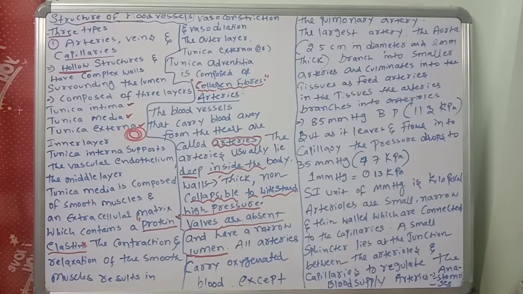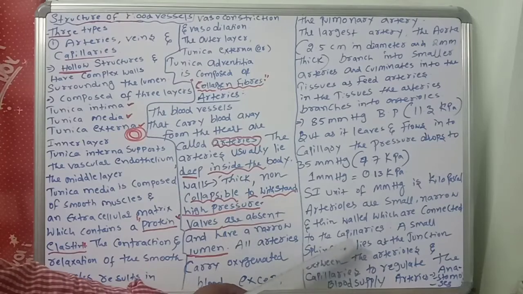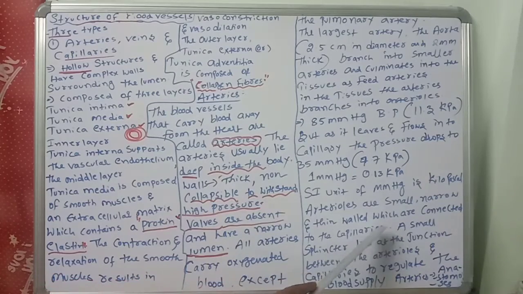A small sphincter lies at the junction between the arterioles and capillaries to regulate the blood supply.